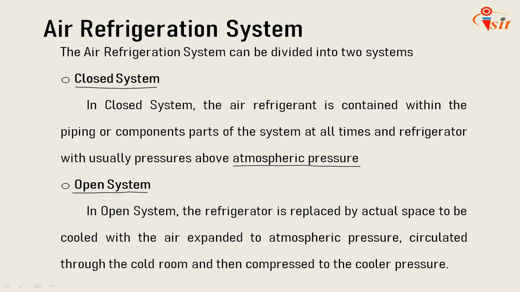So that is a closed system. In an open system, the refrigerator is replaced by the actual space that is to be cooled, with the air expanded to the atmospheric pressure and circulated through the cold room, and then again it is compressed to a higher pressure. The pressure of operation in this system is limited to atmospheric pressure in the refrigerator.